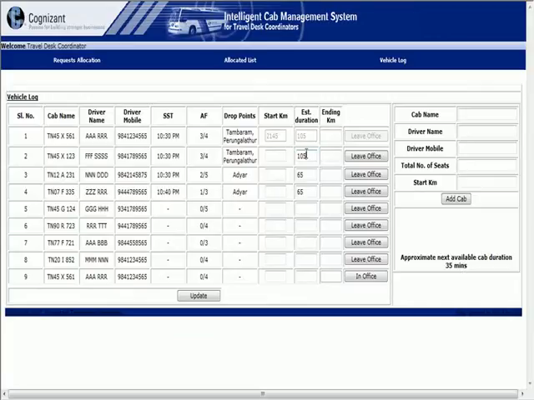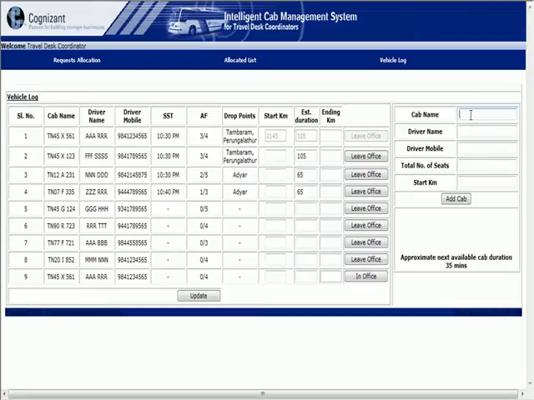And this is an automatic value generated based on the previous records, previous experiences the system thinks about, but it's always editable for the coordinator to change the value, because it depends. If it's the rainy season it will take some more time. If there is some local route problem in the Tambaram Perangalathur area and the coordinator knows about that, he can change this value, so it is available as editable.